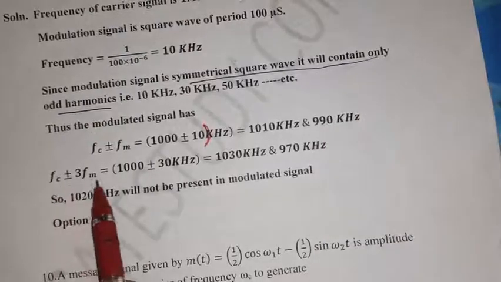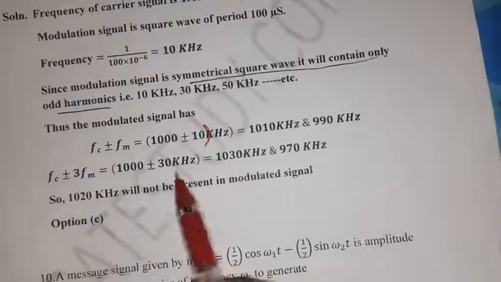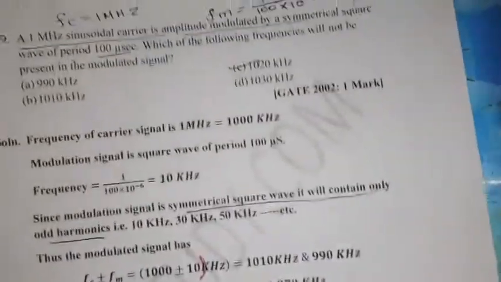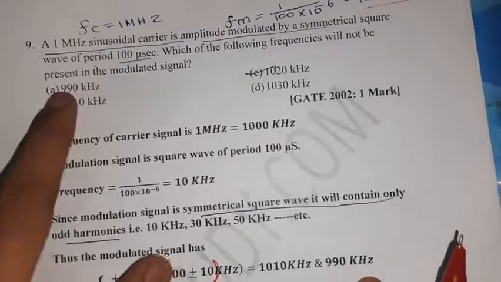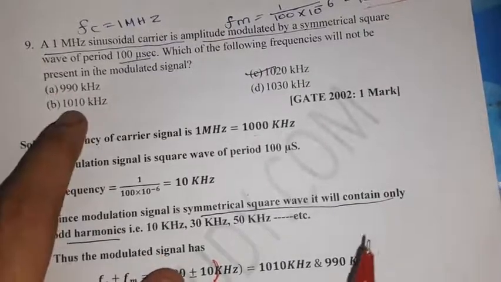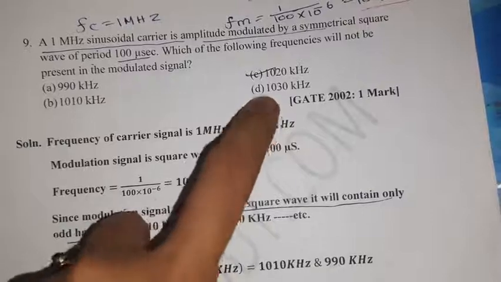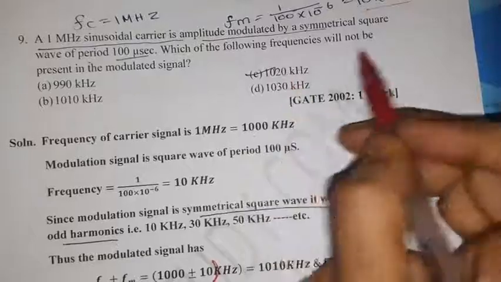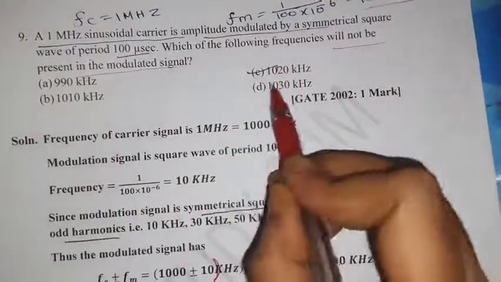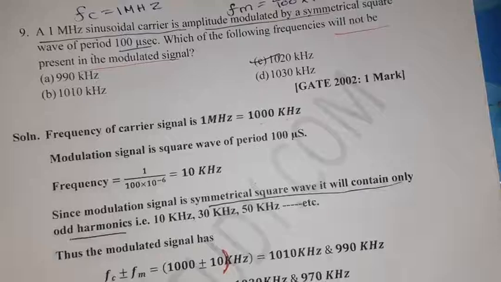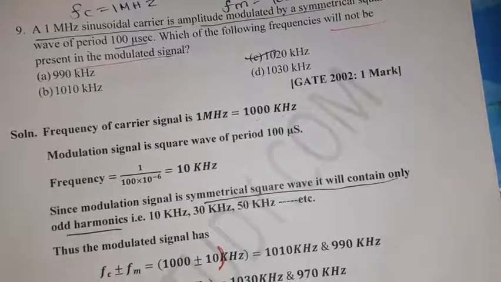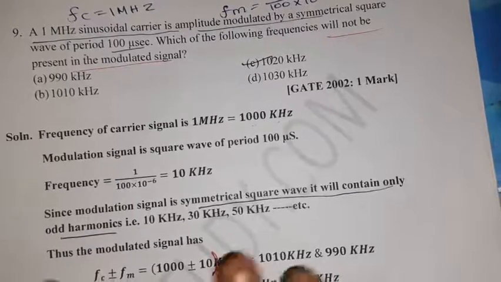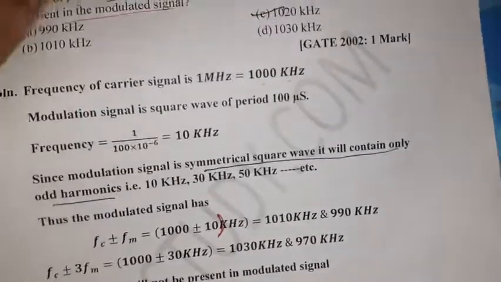Then fc plus or minus 3 fm, 3 fm is nothing but 30, we will get 1030 and 970. By comparing options, 990 is present, 1010 also present, 1030 present. Which one is not present? 1020 will not come, so it will not be present in the modulated signal. What we need to know from this: a symmetrical square wave contains only odd harmonics. So this is the keyword.